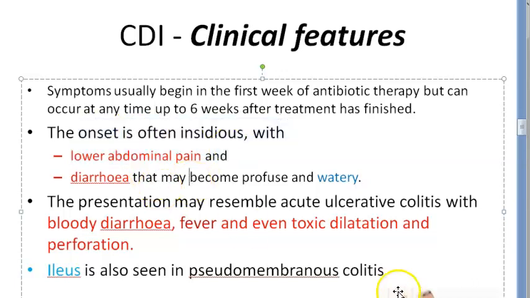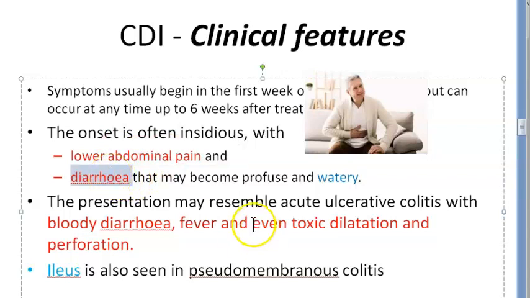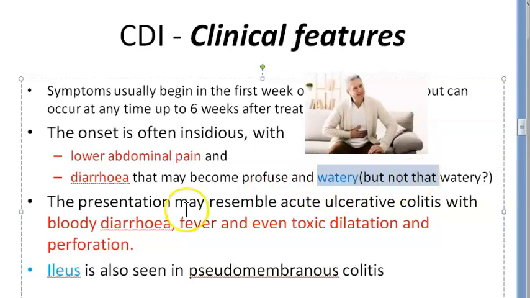So you understood that. Now, how will it start for him? It will start with lower abdominal pain and diarrhea. And how is the diarrhea? It will become profuse and watery. But actually the large intestine doesn't produce that much watery stool, they are saying. Not that watery, I'm thinking, because the small intestine is more watery. Let's look at this watery part again, whether it's real or not.